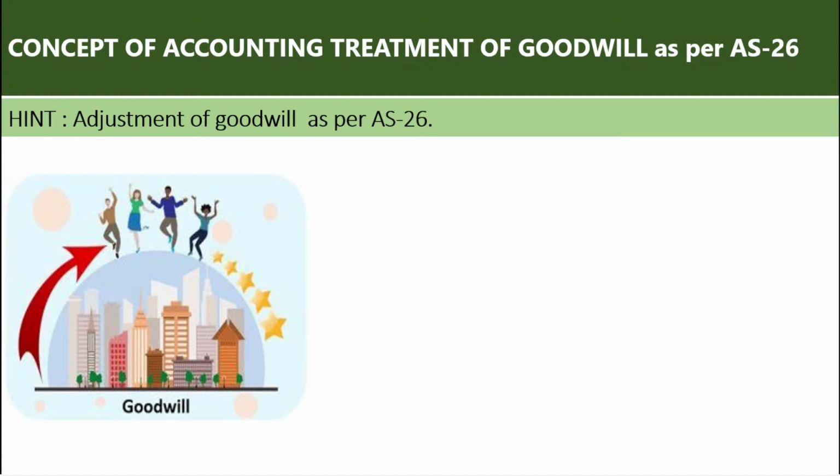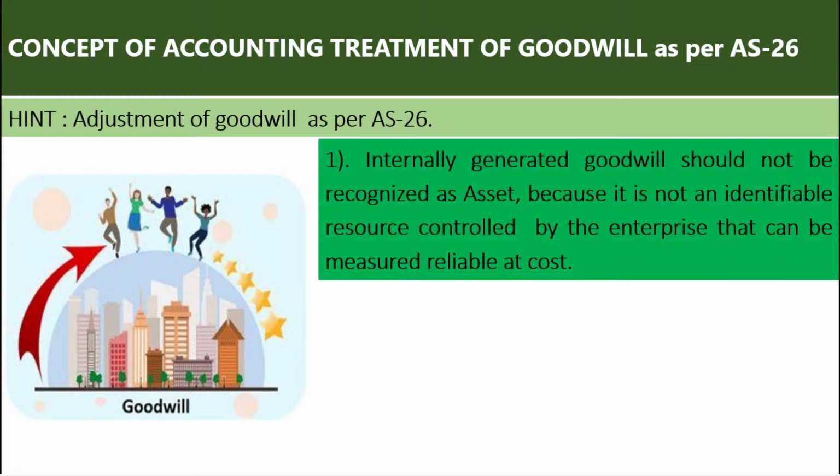Concept of accounting treatment of goodwill as per AS26. Adjustment of goodwill as per AS26. The points to be remembered as per the accounting standard 26 are internally generated goodwill. Now the question arises, how many types of goodwill are there?